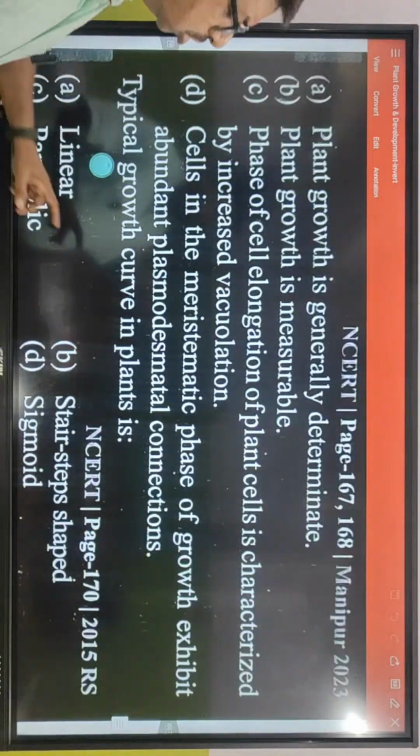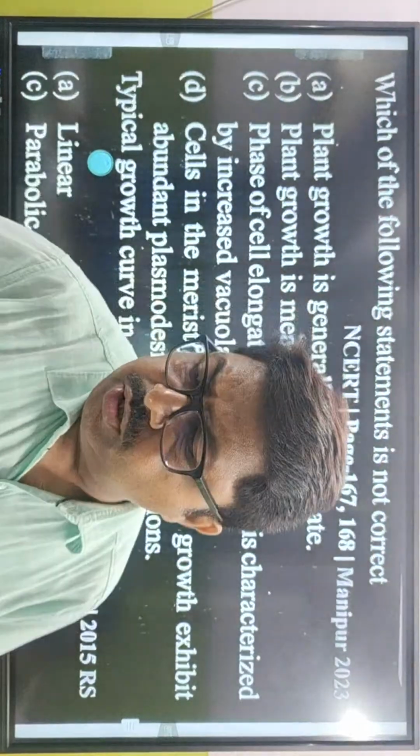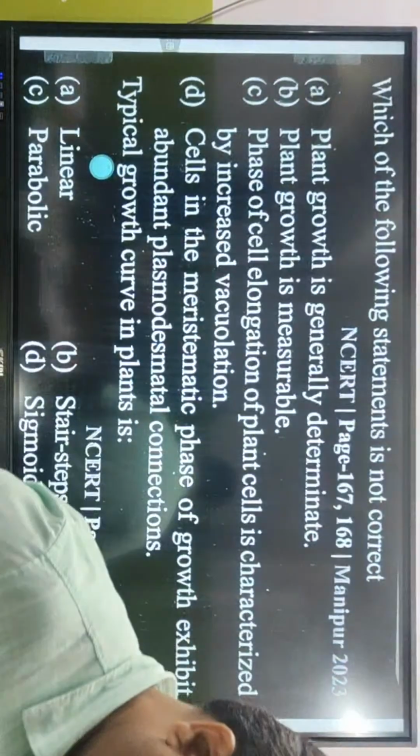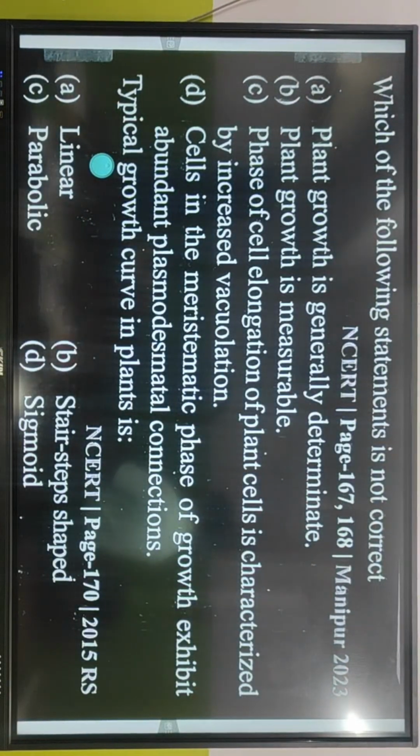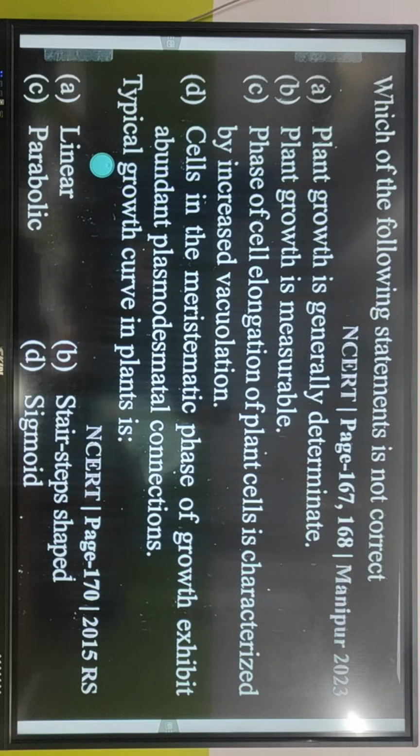Which of the following is not correct? Forty seconds are being given to you. Which of the following is not correct? Option?